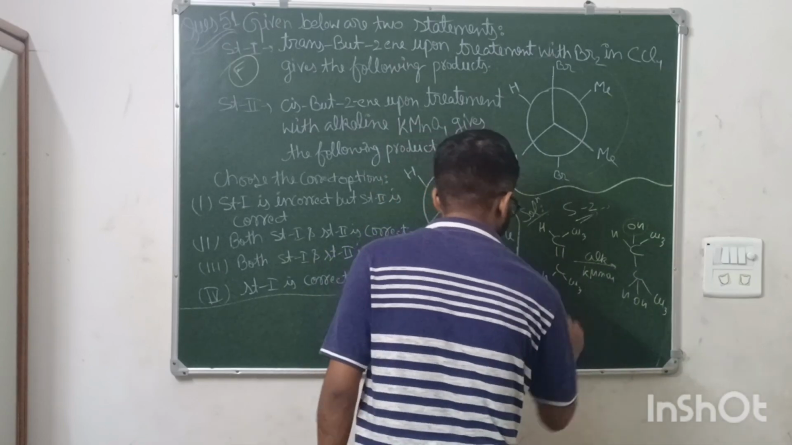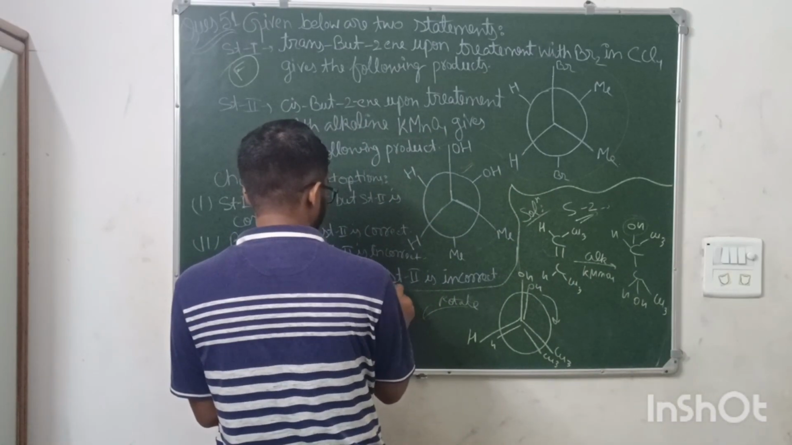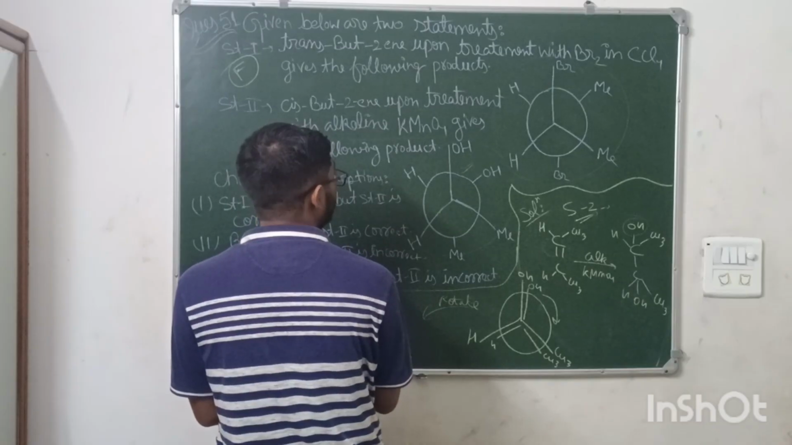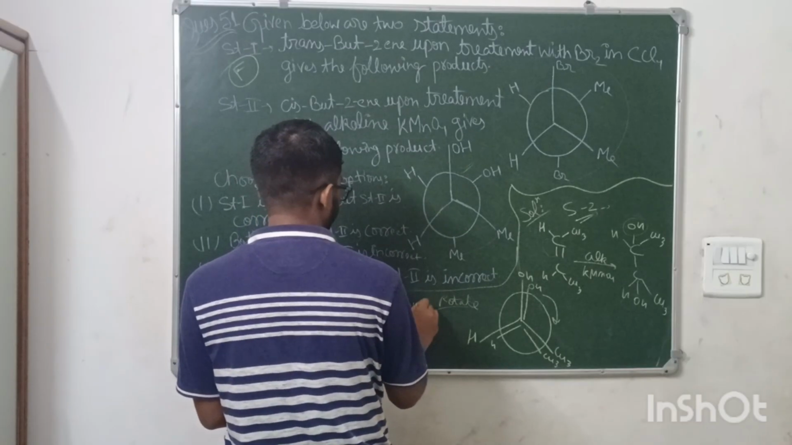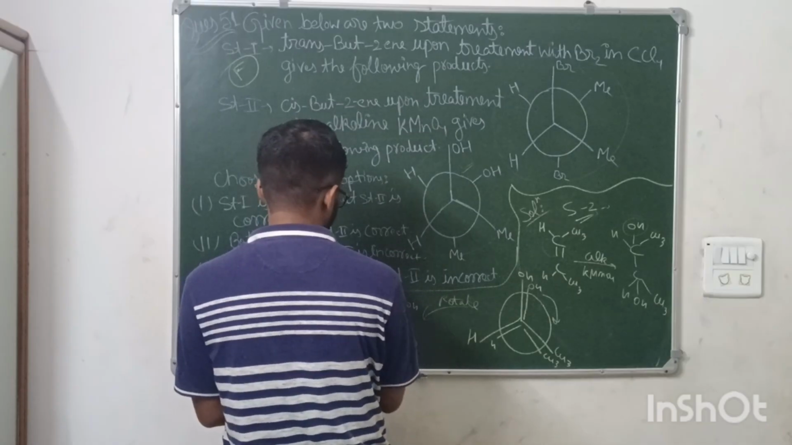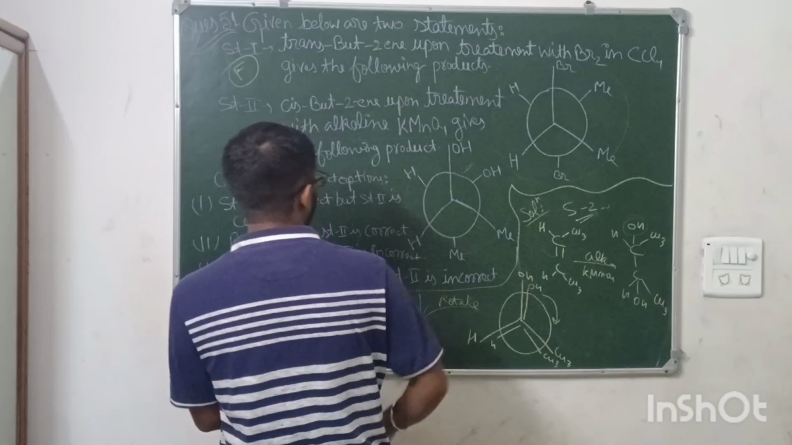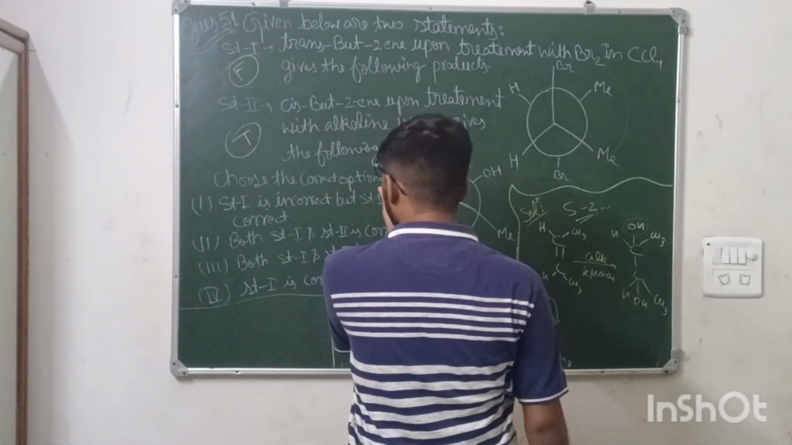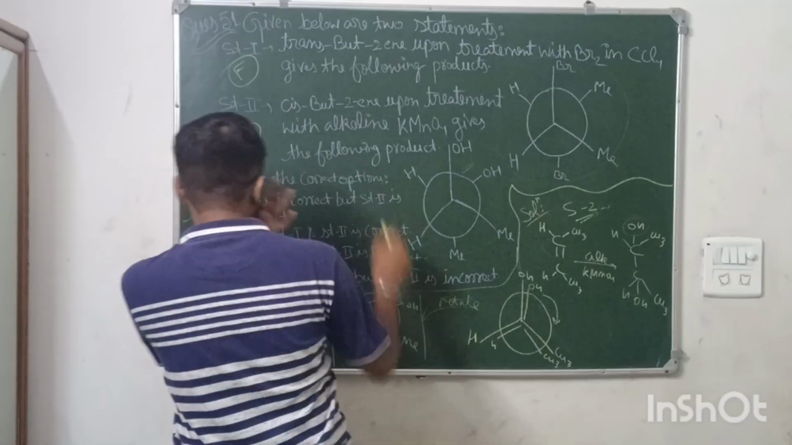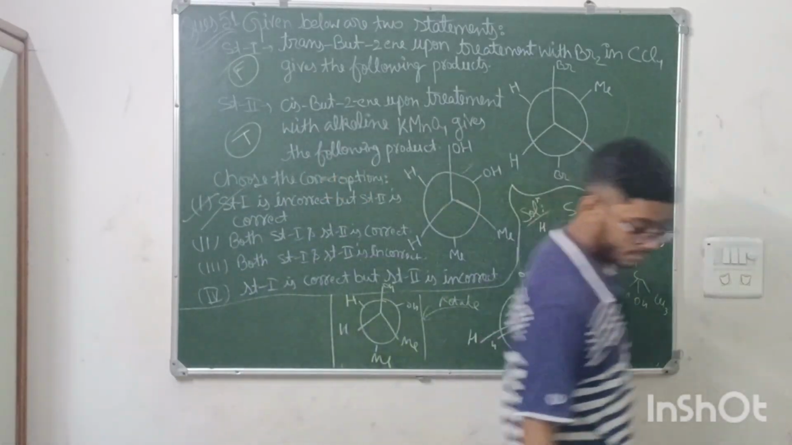So if I rotate this atom in this direction, here this will be OH, H, Me, and OH, H and Me. So this is the correct option, means option number 2 is true. So statement 1 is incorrect, but statement 2 is correct. Option number 1 is the answer. So this was the question. Moving on to the next question.